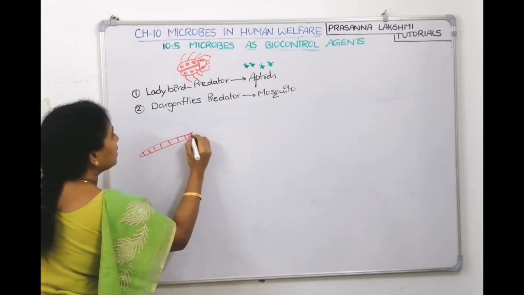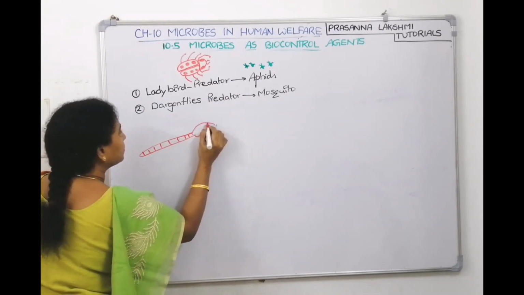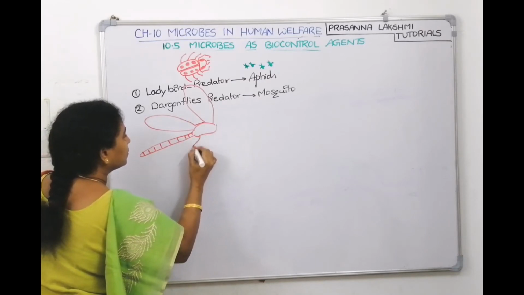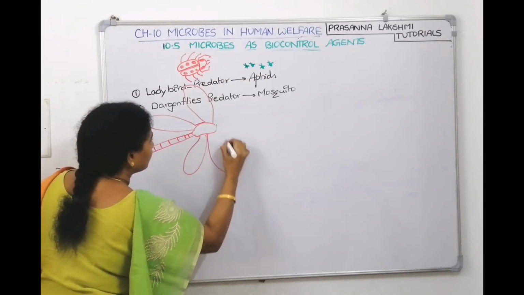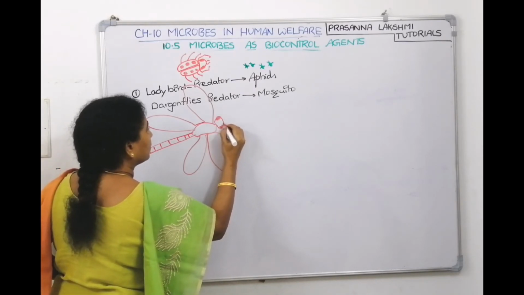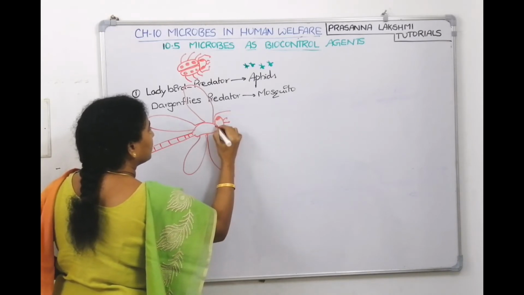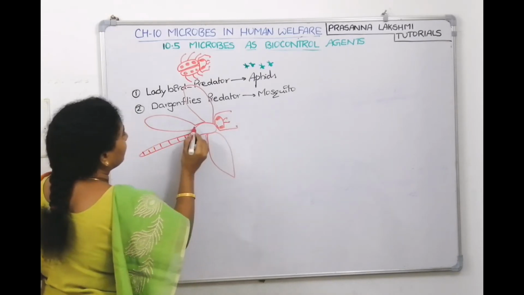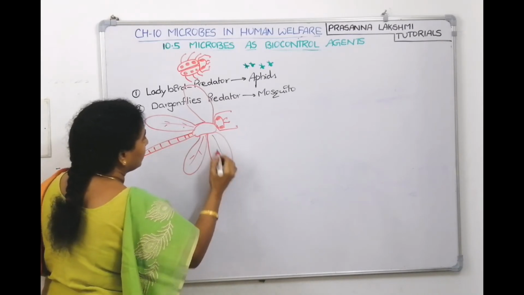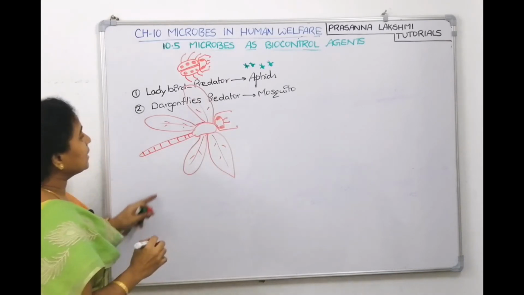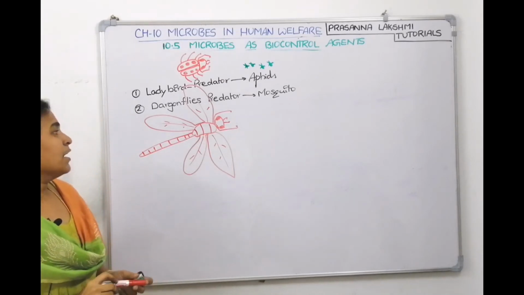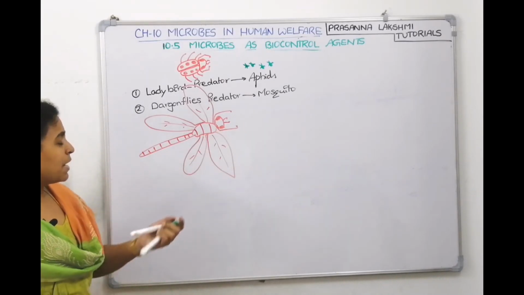I think you might have seen a dragonfly, right? This is the dragonfly. Okay. This is a dragonfly. Now, this dragonfly eats the mosquitoes.